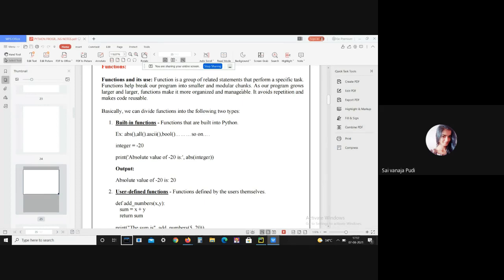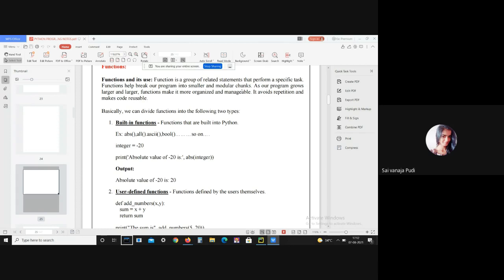If you are working with large programs, like big projects, then functions are used there. If you are familiar with data structures and algorithms, then you can know what a function is and how we can use functions.